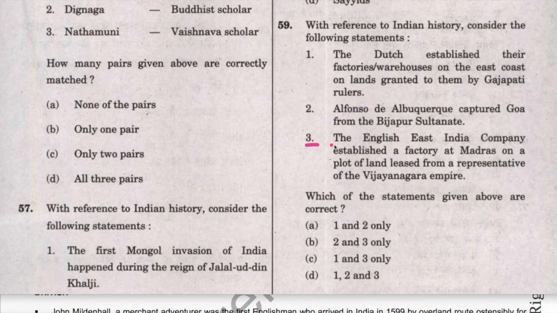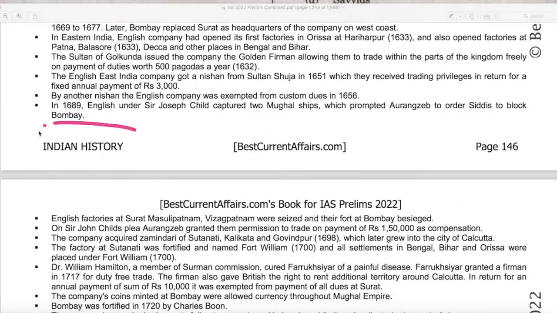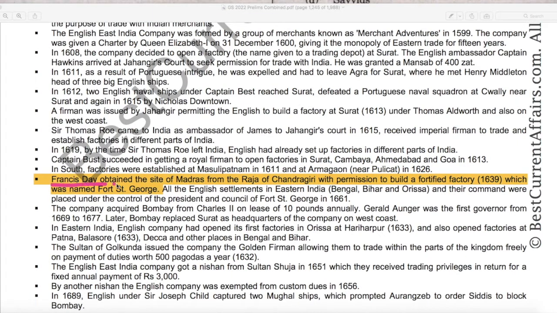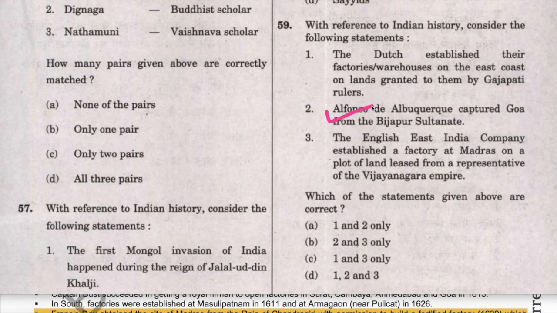The third statement is that English East India Company established factory at Madras on a plot of land leased from representative of the Vijayanagar Empire. This statement is also correct. On the same page, Indian history book, page number 146. Here it is mentioned that Francis Day obtained the site of Madras from Raja of Chandragiri with permission to build a fortified factory. Therefore, statement 2 and 3 is correct. B is the answer and question is solved from our Indian history book.